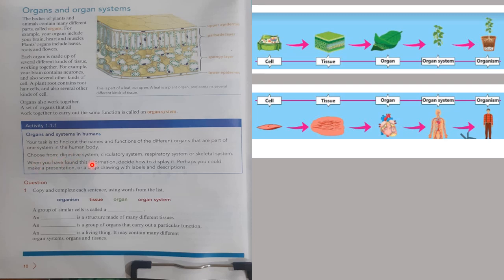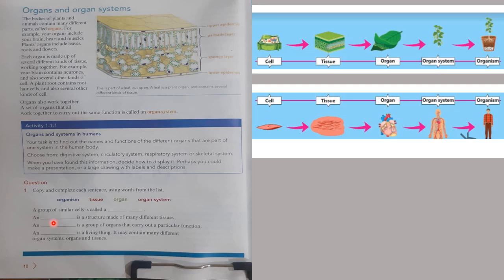Choose from the digestive system, circulatory system, respiratory system, or skeletal system. These are systems you have read about in your previous classes also, right? When you have found this information, decide how to display it. Perhaps you could make a presentation or a large drawing with tables and descriptions, right? Now, here come the questions. Copy and complete each sentence using the words from the list: organism, tissue, organ, and organ system.